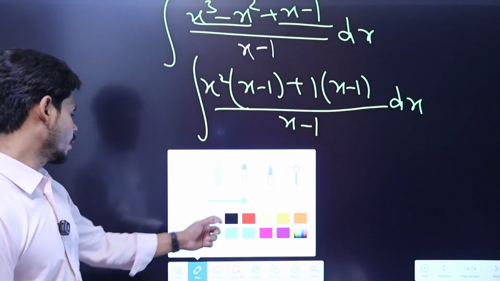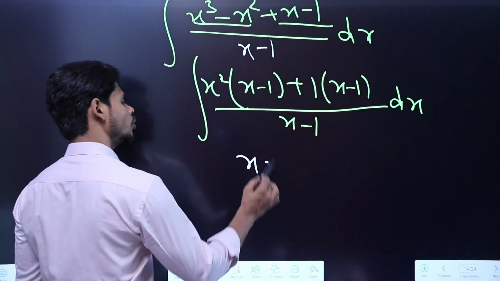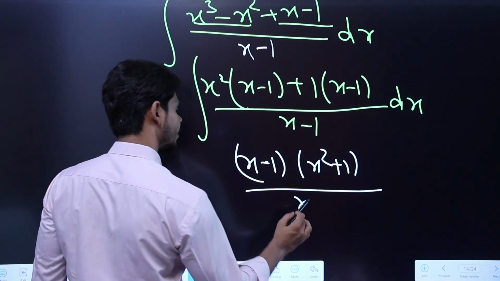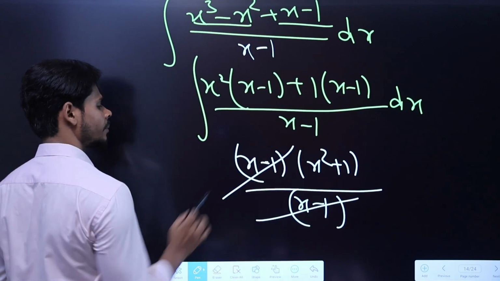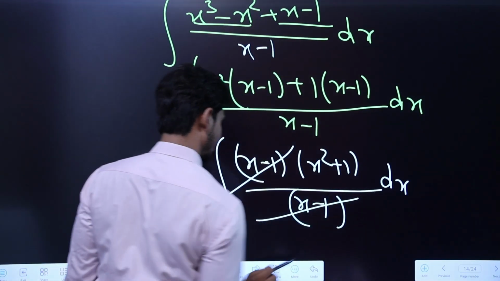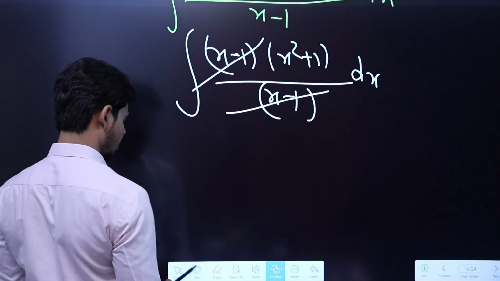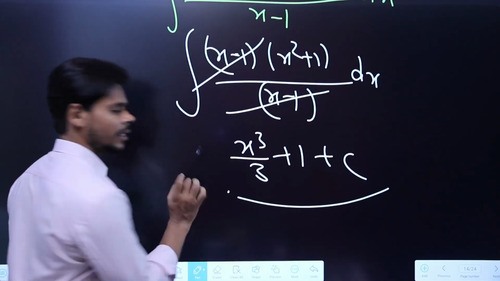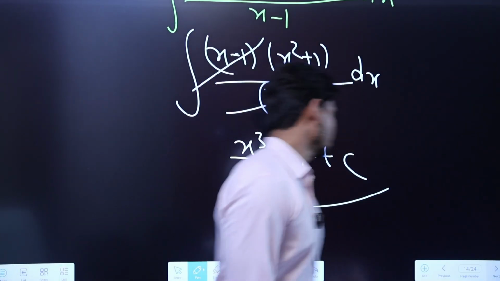Now I can write in the numerator x minus 1 times x square plus 1, and in the denominator x minus 1. Now I can cancel this term by this term and we can easily integrate x square plus 1. So it will become x cube divided by 3 plus x plus c. That's your answer. Next.